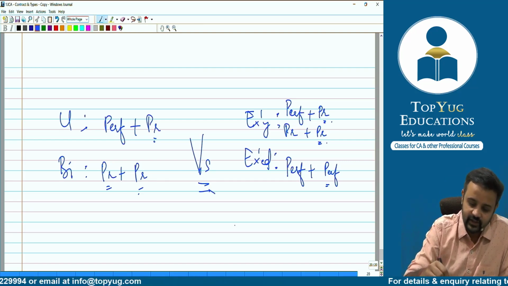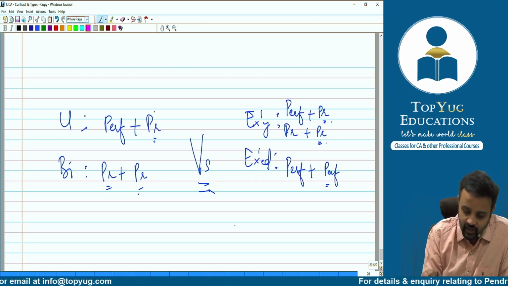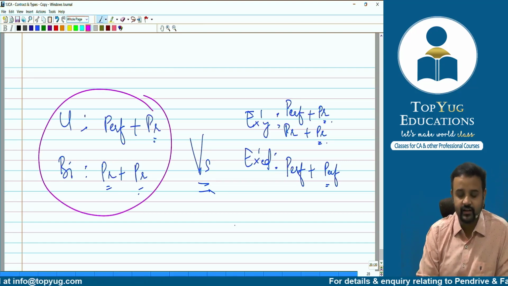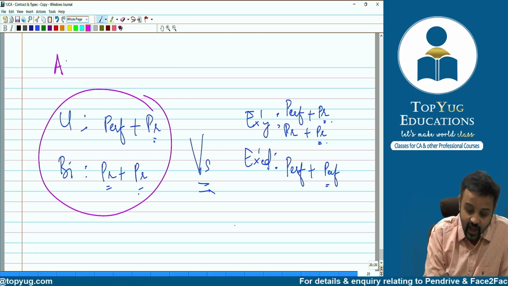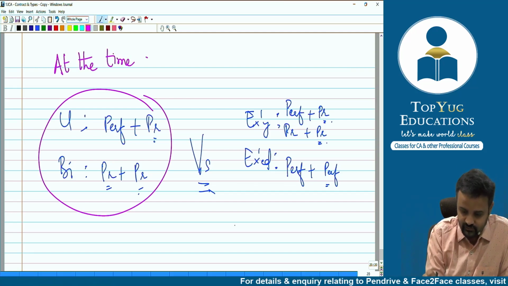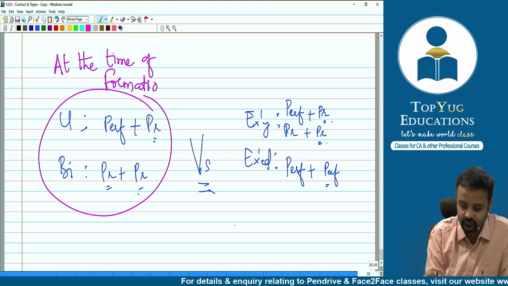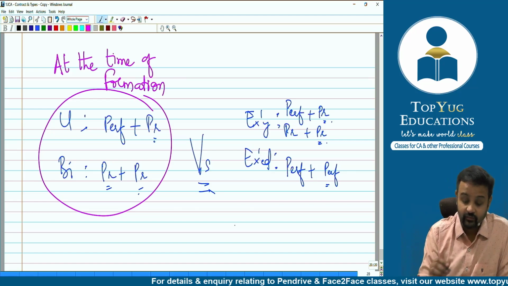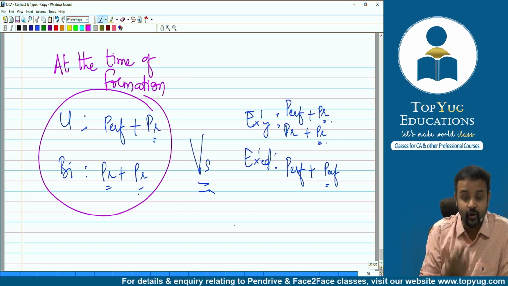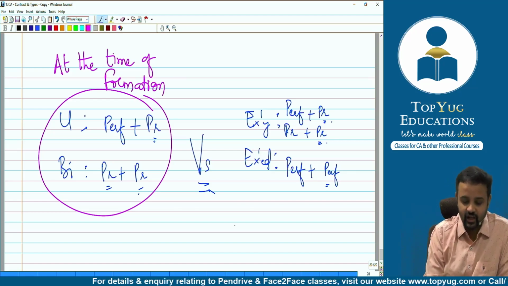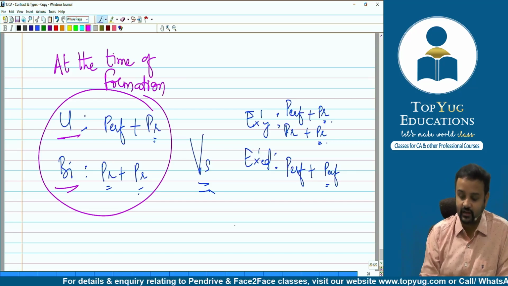See, the difference is very simple. When we are talking about unilateral or bilateral, we always talk about the time of formation. When the contract is getting formed, at that stage we need to check and classify it as unilateral or bilateral.